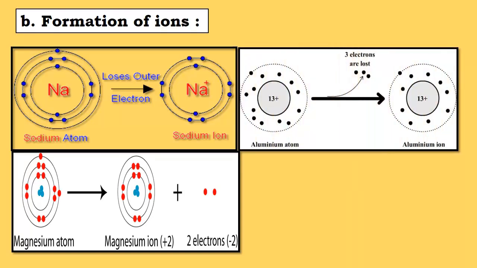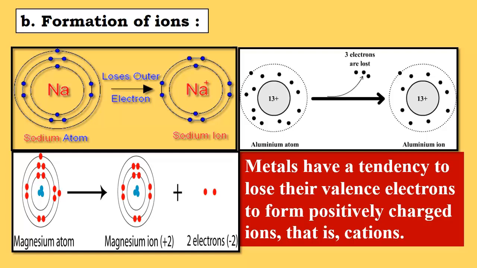In the case of aluminium, 3 electrons are lost and hence an aluminium ion forms, which has positive charges. So metals have a tendency to lose their valence electrons to form positively charged ions known as cations.